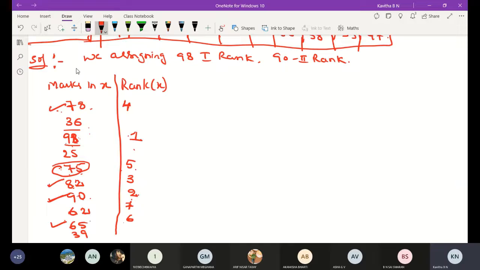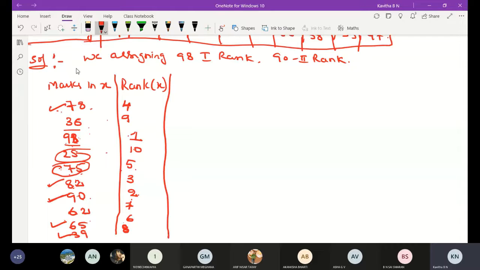Then 39 we are assigning the 8th rank. After that, 36 is the next, so we assign the 9th rank. Then 25 is the last number, so we give it the 10th rank. Understood? Any doubt?